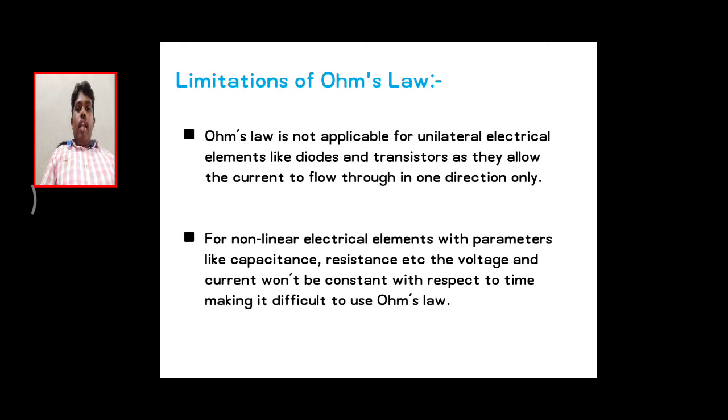These are the elements which don't obey Ohm's law. It's also not applicable for metals, for electrolytes or anomalous gases produced by the electrodes, for vacuum tubes, for gas filled tubes, and for arc lamps.